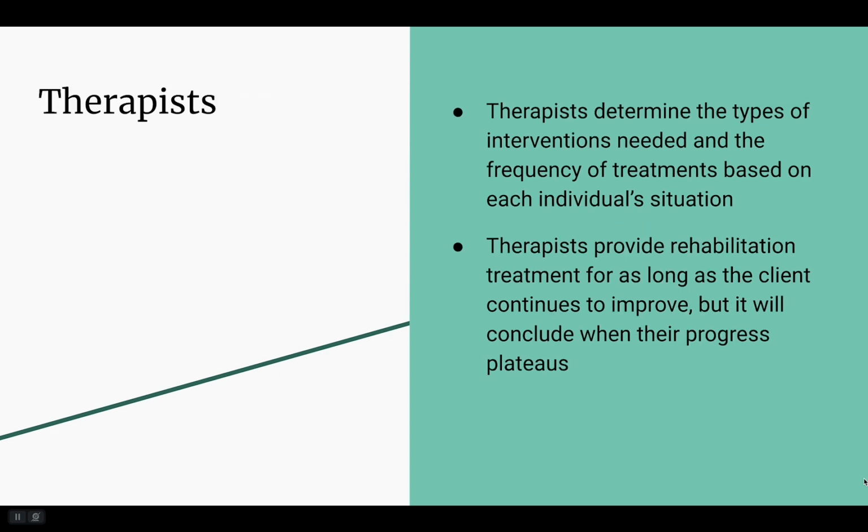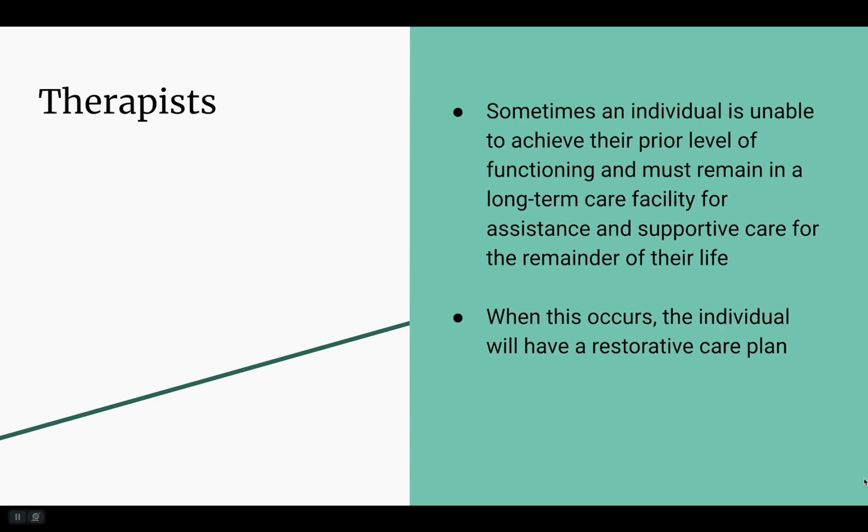Therapists determine the types of interventions needed and the frequency of treatments based on each individual's situation. Therapists provide rehabilitation treatment for as long as the client continues to improve, but it will conclude when their progress plateaus, that is, their level of function remains the same and no longer improves. Sometimes an individual is unable to achieve their prior level of functioning and must remain in a long-term care facility for assistance and supportive care for the remainder of their life. When this occurs, the individual will have a restorative care plan that is further discussed later in this module.